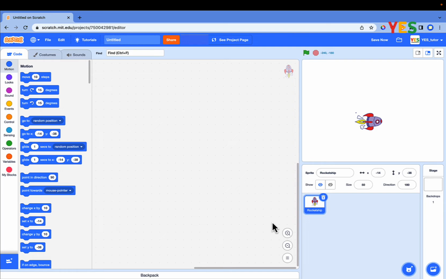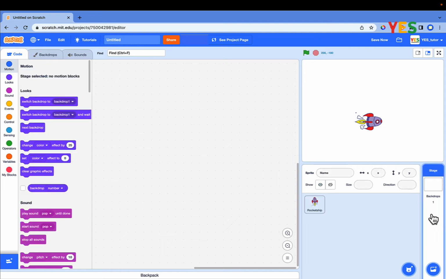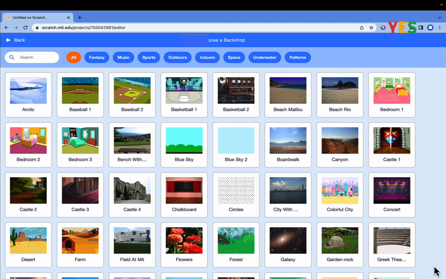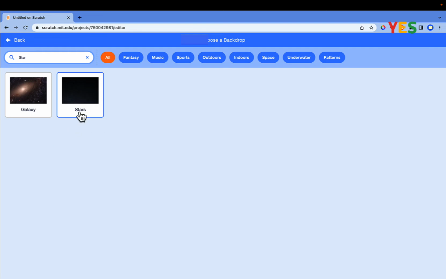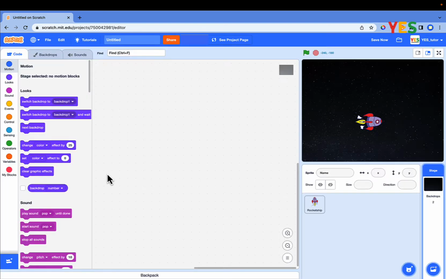Let's choose the backdrop for the game. Click on Choose a Backdrop. Type and search stars and click on it. Star backdrop added. Step 2. Control the object with up and down arrow keys.